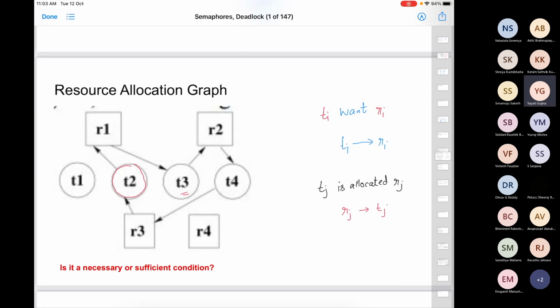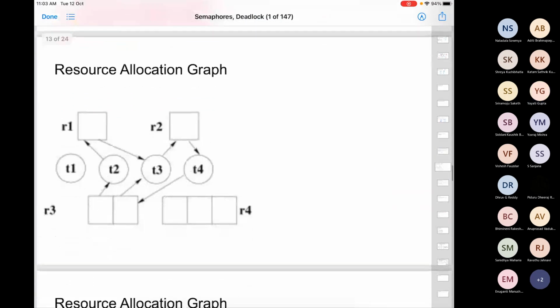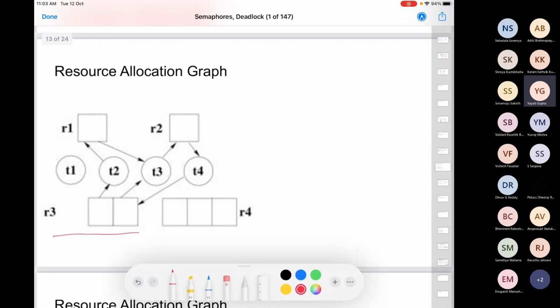It might not happen, even if you see a cycle, in case you have multiple instances of a resource. Let's say there were two processes deadlocked because of a printer. If I add one more printer to my system, you can have multiple instances of a particular resource. Look at this one here. I have two instances of R3, both exactly the same and both can be accessed at the same time. R3 has two instances, R4 has four instances, and R1 and R2 have one instance each.